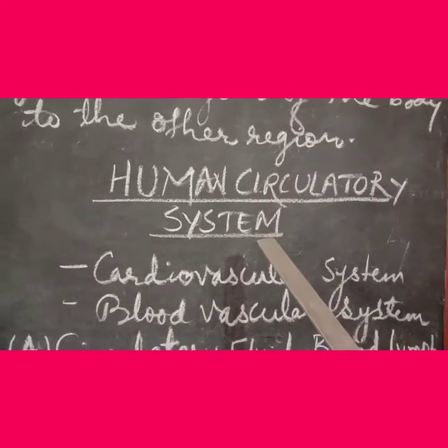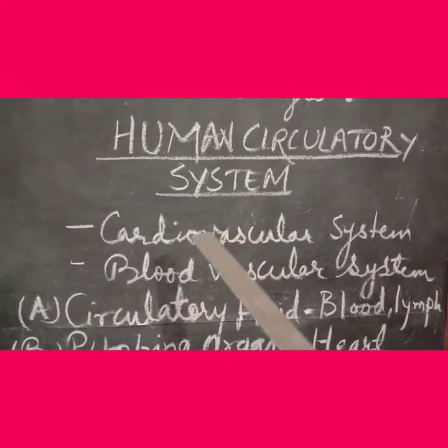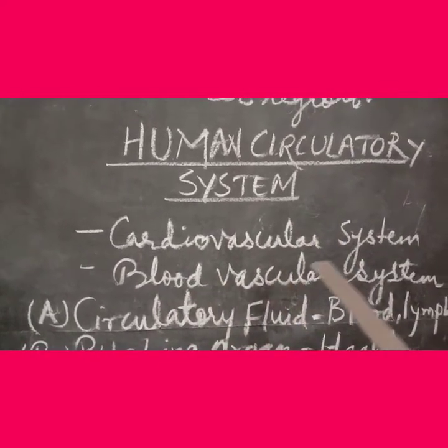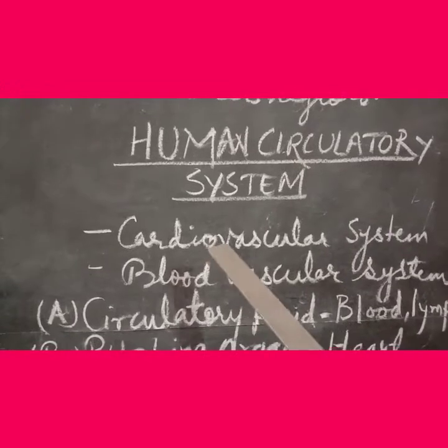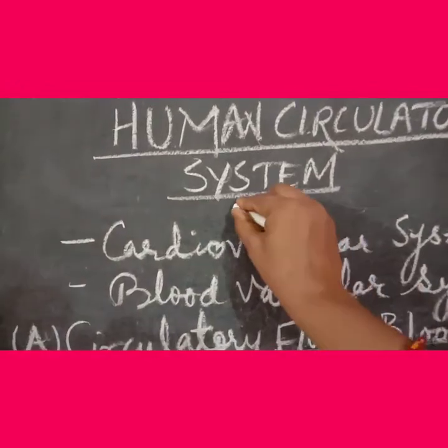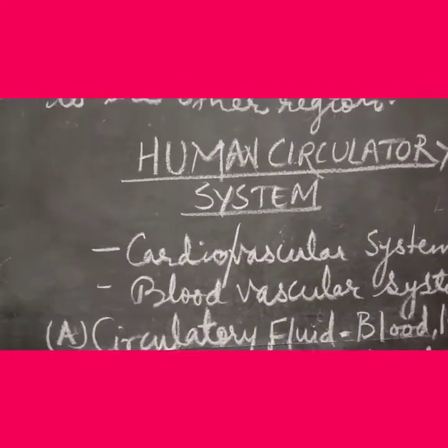The human circulatory system has other names also, that is cardiovascular system and blood vascular system. The word cardiovascular system, as you can see, has two words in it, cardio and vascular.